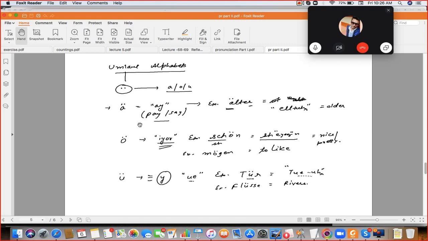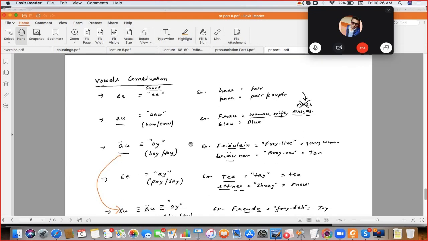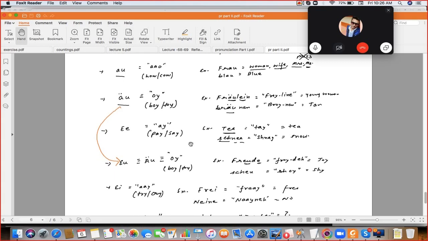Next are the vowel combinations. Double A. Har, par. Frau, Blau. Okay. So, the oi sound. Fräulein and Bräunen. Tee and Schnee.